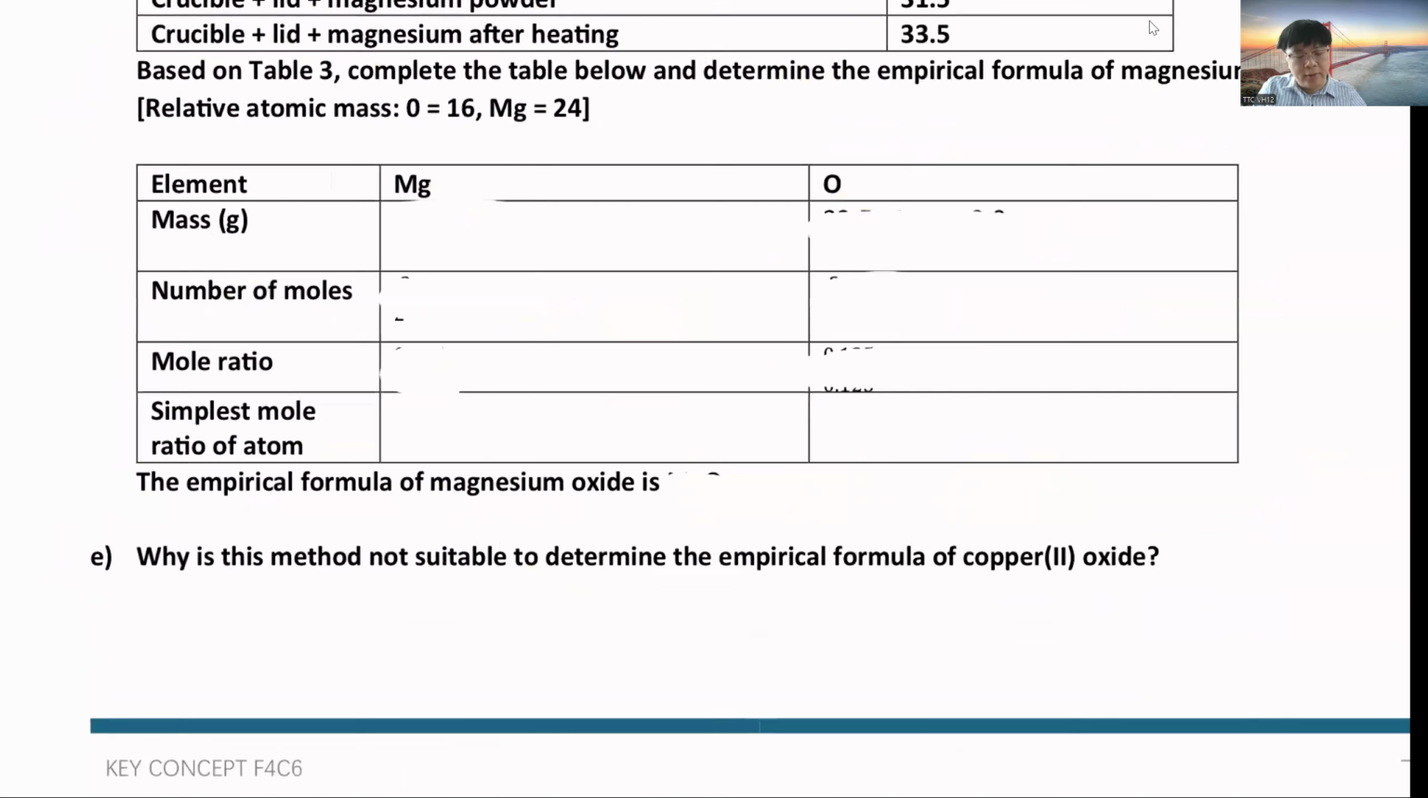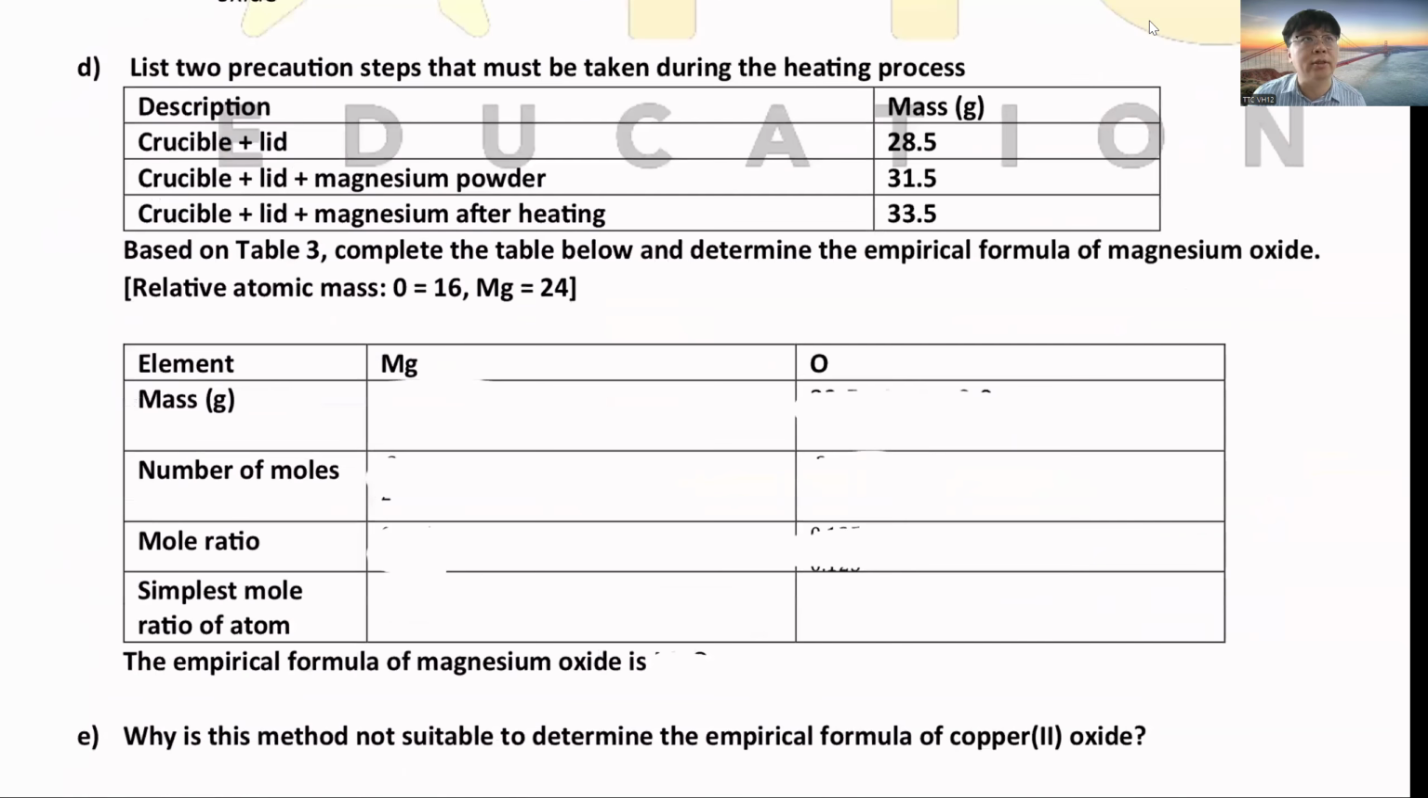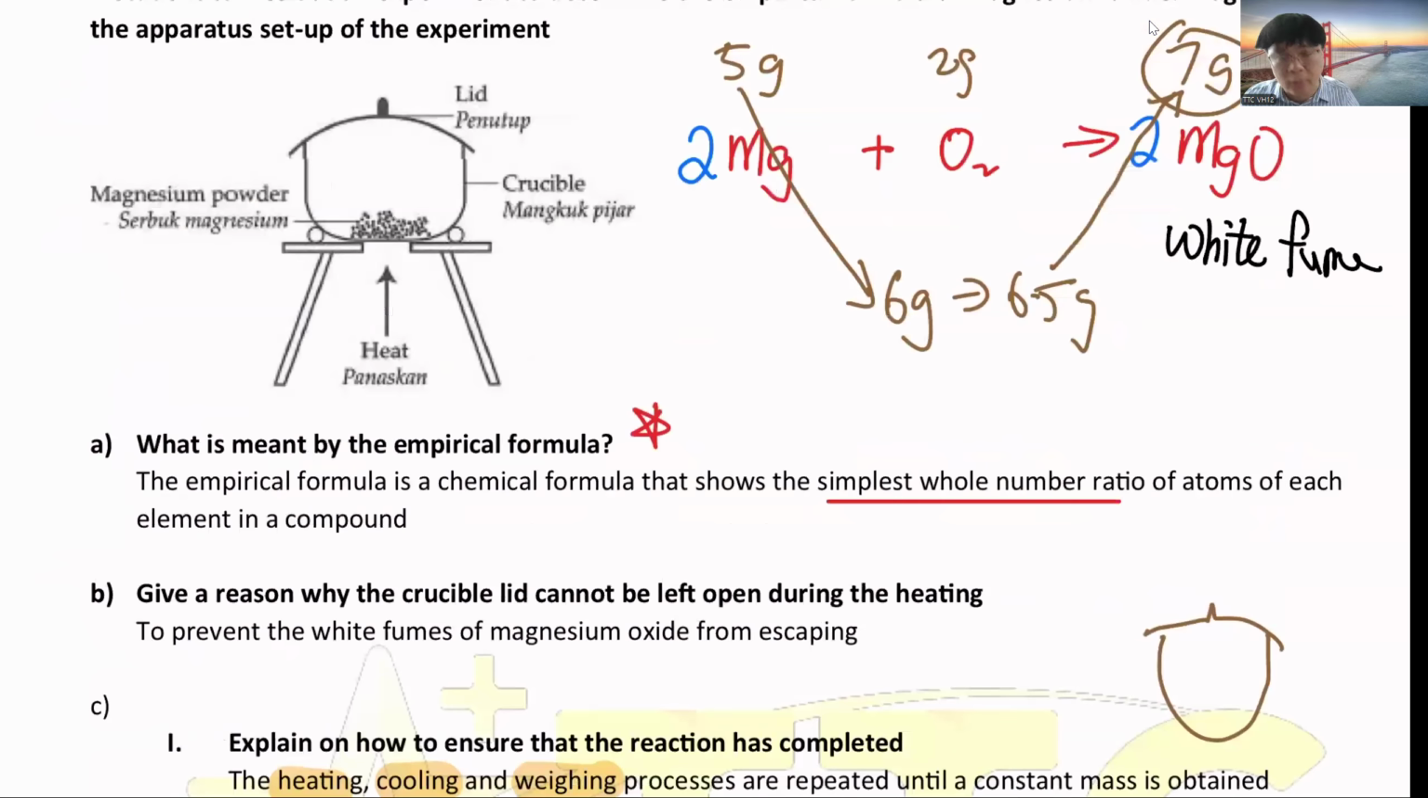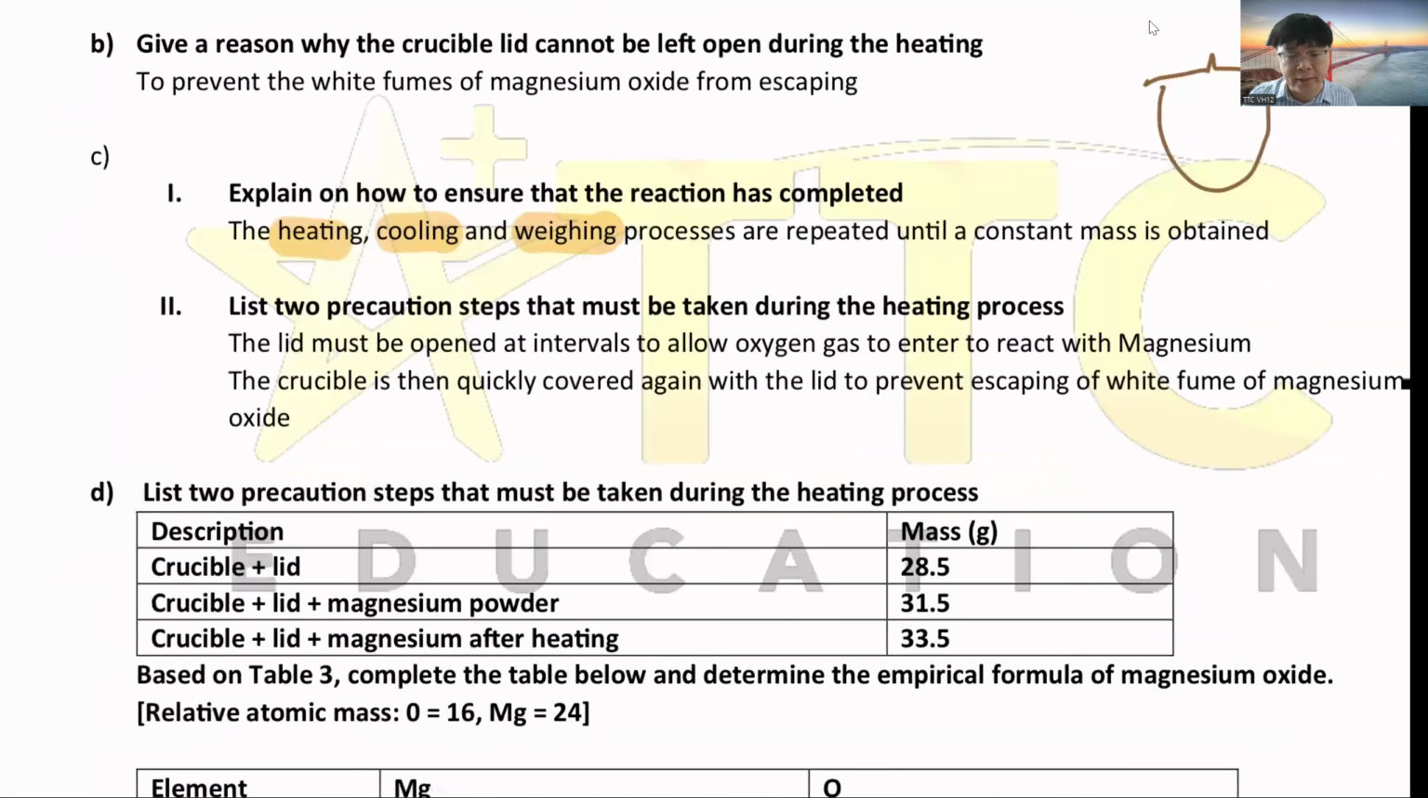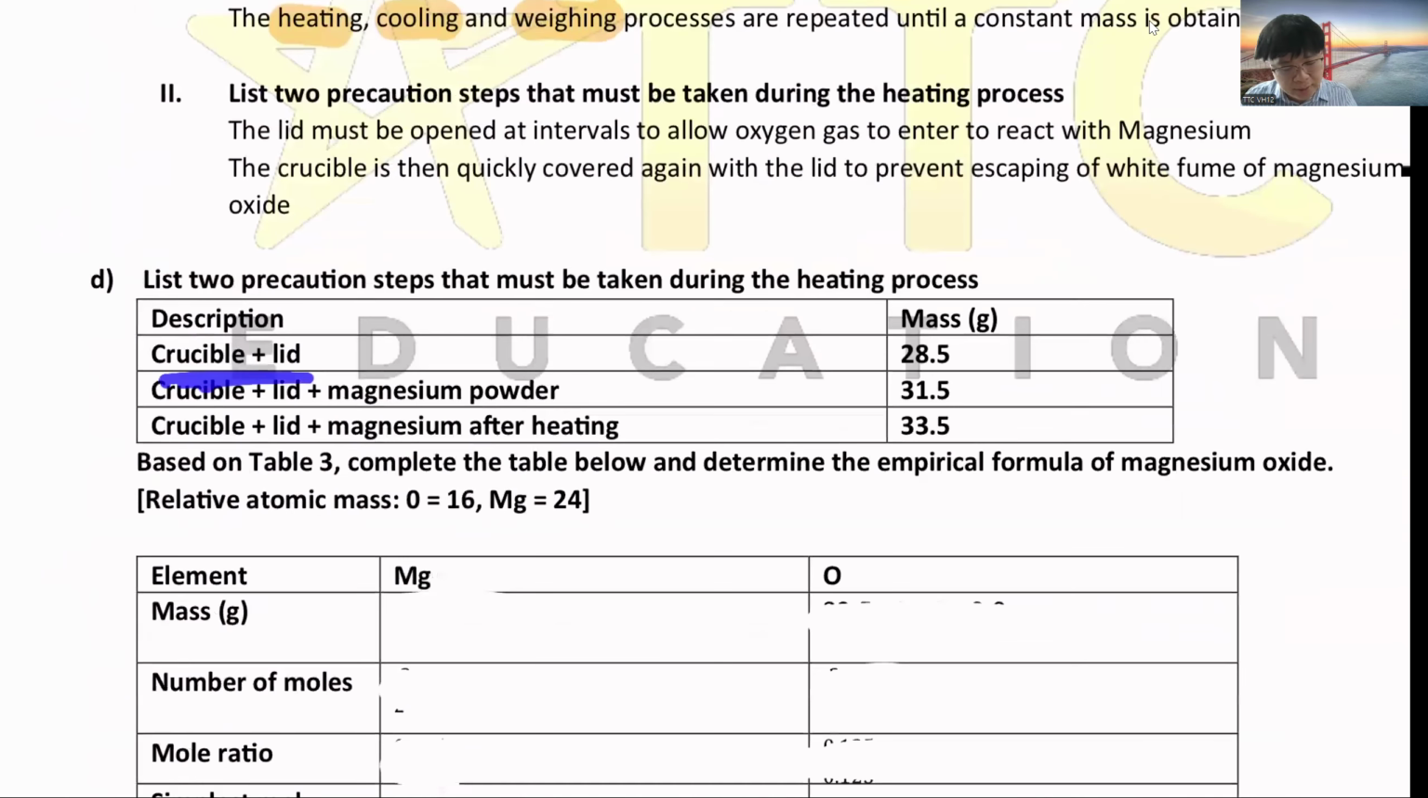Okay, so after that, they'll have a calculation here. I'm not sure whether the calculation is for copper 2 oxide or magnesium oxide. So in copper 2 oxide, this thing is called the crucible. So we know it's magnesium oxide. The crucible plus lid, the empty one, is 28.5. Then this one is crucible plus lid plus magnesium. So you can see very obviously that if I take 31.5 minus 28.5, I will get how much magnesium I have, which is 3 grams.